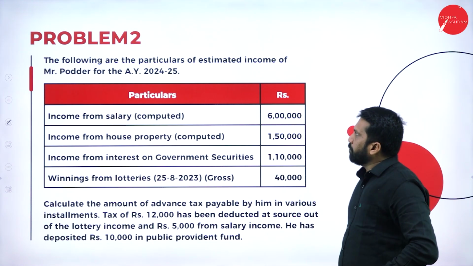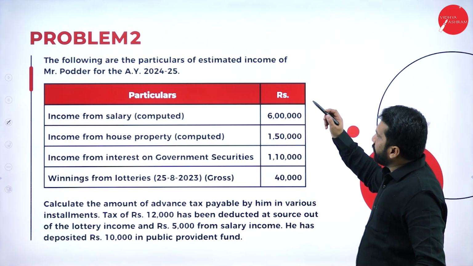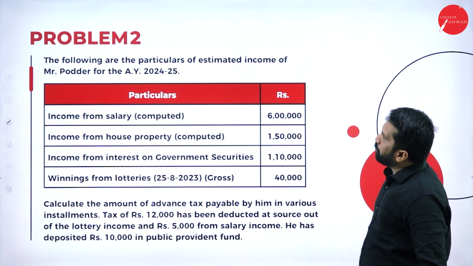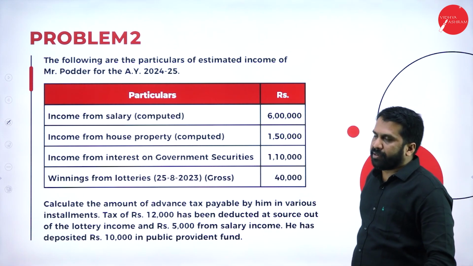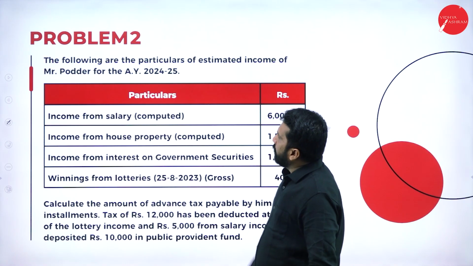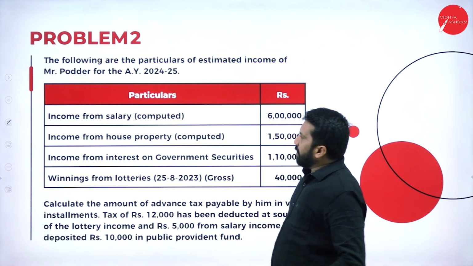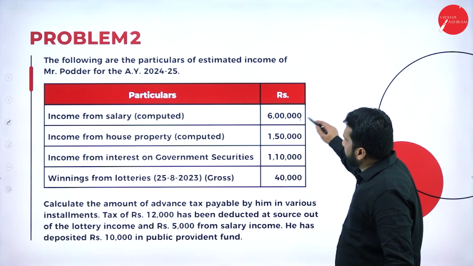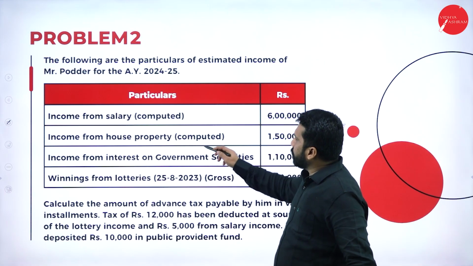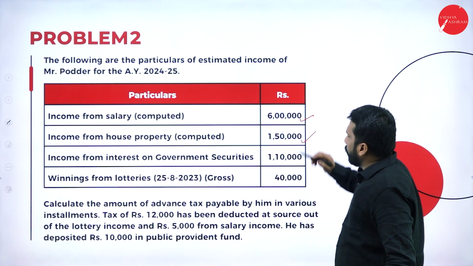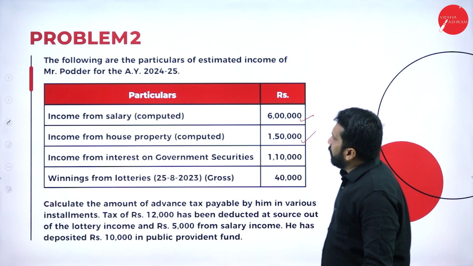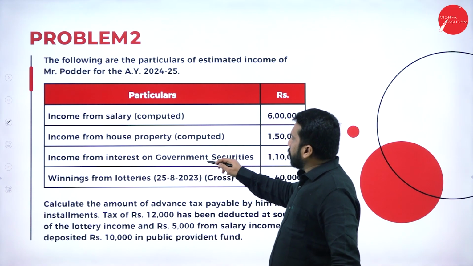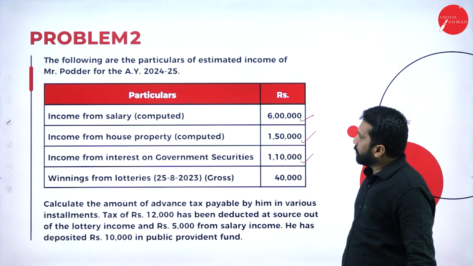The second one. The following are the particulars of estimated income of Mr. Podar for the assessment year 2024-25. Income from salary already computed, it is 6 lakh. Income from house property, computed 1,50,000. Income from interest on government security 1,10,000.